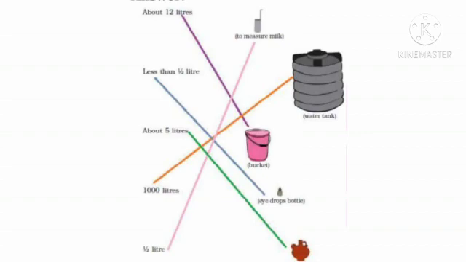Second one, less than half liter, for eye drops bottle. Third one, about 5 liters, for water surahi. Fourth one, 1000 liters, for water tank. Last one, half liter, for measuring milk. Dear ones, match them appropriately.